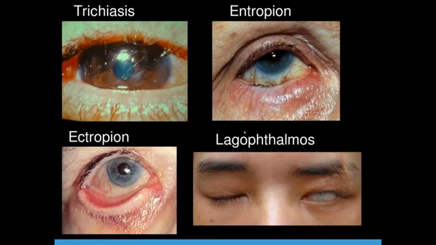Again, the pictures help to understand what is trichiasis: a misdirection of eyelash. Inward rotation of the eyelid is entropion, outward rotation is ectropion, and what is this picture? Lagophthalmos. The patient tries to close the eye but is unable to.